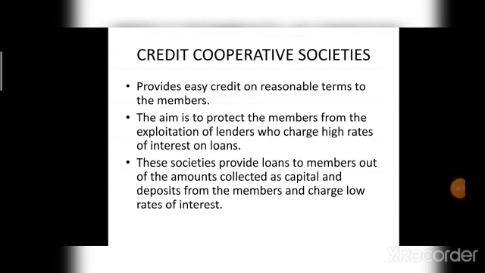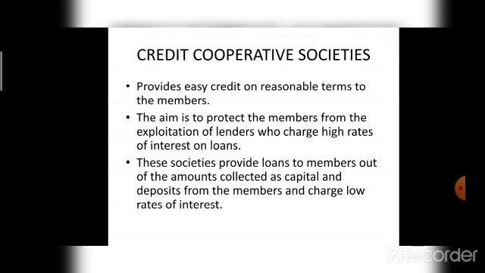So, credit cooperative societies are established for providing easy credit on reasonable terms to the members, and the members comprise of persons who seek financial help in the form of loans. What is the aim of credit cooperative society? The aim is to protect the members from the exploitation of lenders who charge high rates of interest on loans. And these societies provide loans to members out of the amounts collected as capital and deposits from the members and charge low rates of interest.